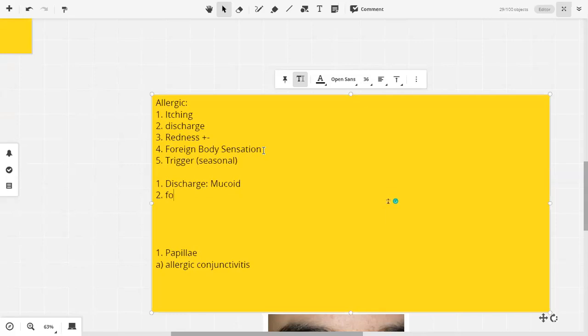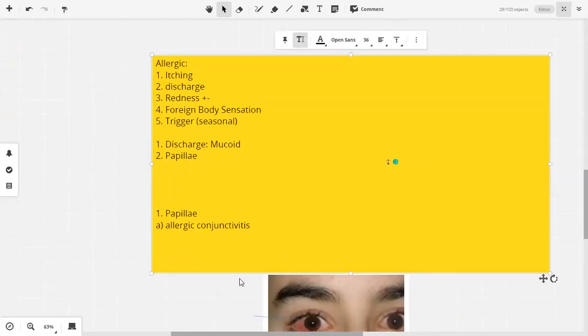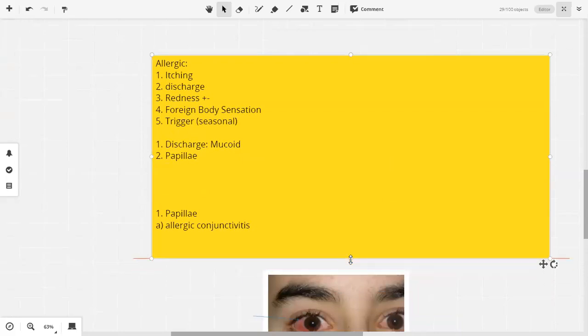Will this person have follicles? No, follicles नहीं होंगे. ये क्या होगा? Papilla. This is the overview of any case of allergic conjunctivitis, that the person will present with itching, discharge, redness. The time period will also be given, in that his itching is more during the summers or winters, or signs or symptoms will appear more during that specific given time.